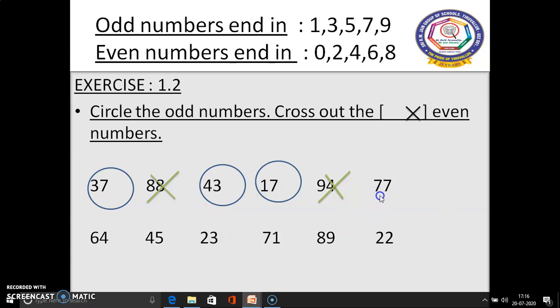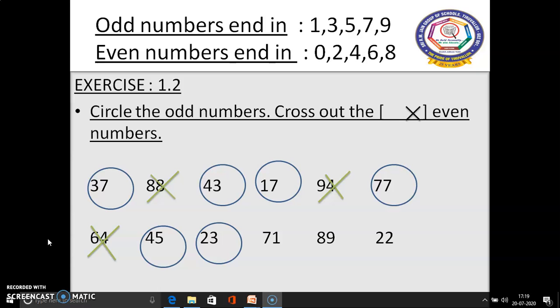Next number 77 is there. This number also ends with an odd number, so we have to circle it. Next 64 is there. 64 ends with an even number, so we have to cross it. Next 45 is there. Number 45 ends with an odd number, so we have to circle.